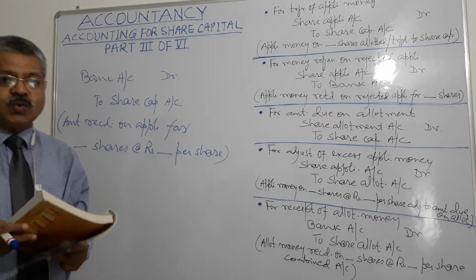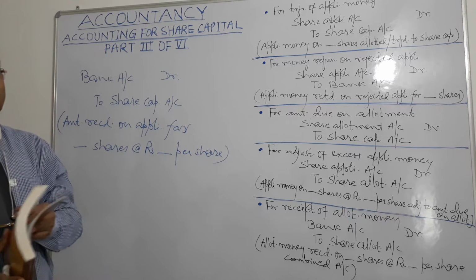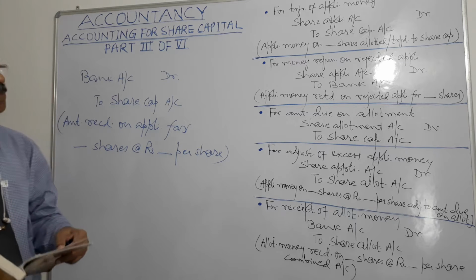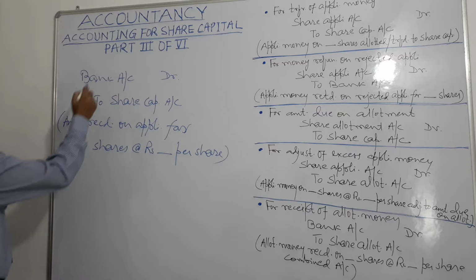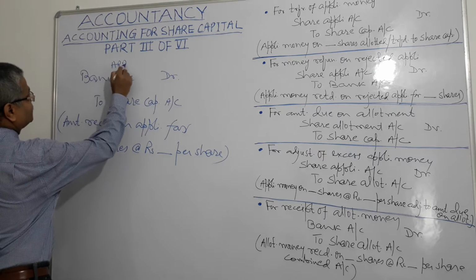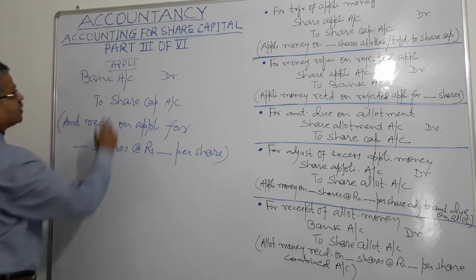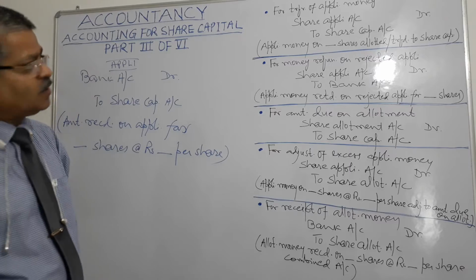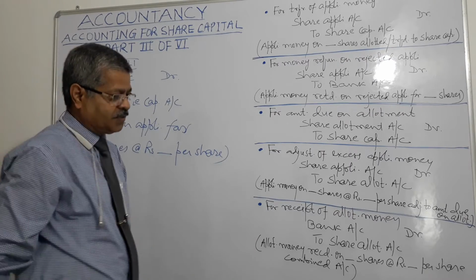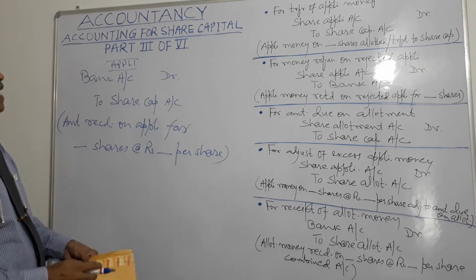Then we go to what happens after application. After application, the process is of allotment, right? This was on application, and since the process of allotment is slightly longer, we have jotted it down in order to save on time, right?